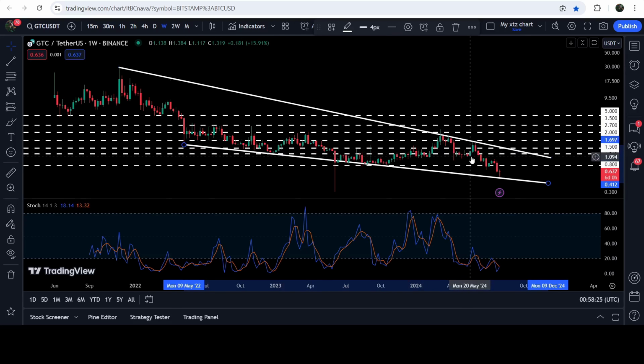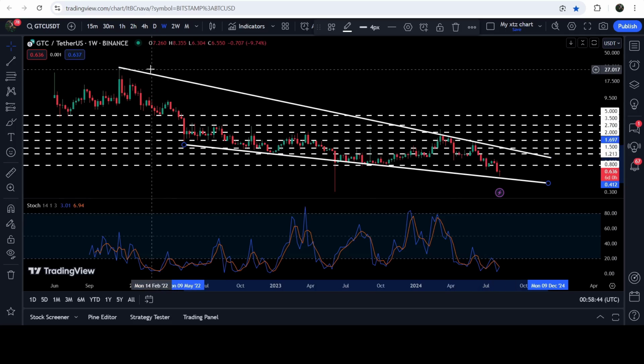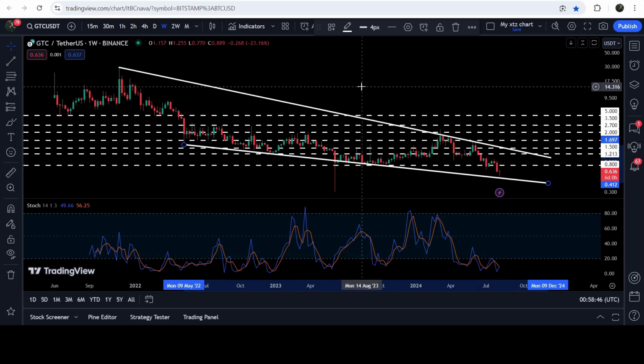And if the price then breaks out this wedge, then again we will need to see that if there is not any bearish divergence or hidden bearish divergence on the chart, then we can expect that the price can continue its move to the upside. And the technical target for the breakout from this wedge, once the price will be able to break it out, then we can expect a target at the top of the wedge that is approximately at $30. So this was the update so far.